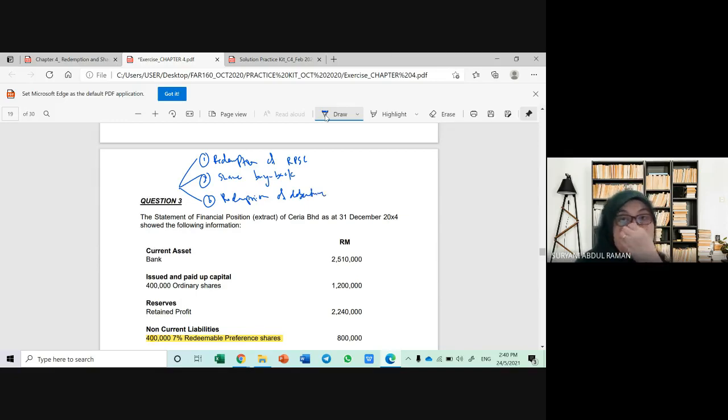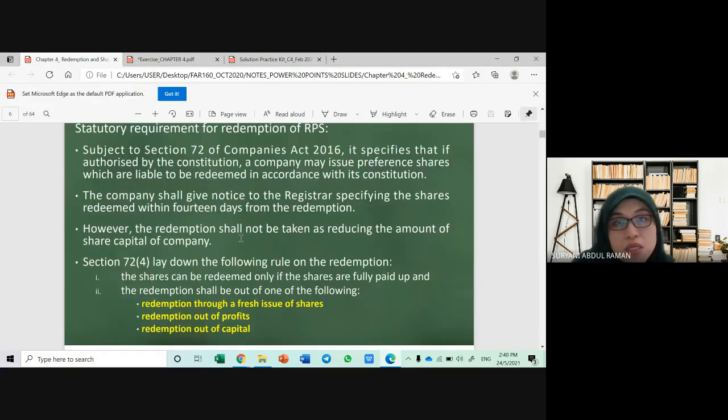On top of this, we also learn that to finance the redeemable preference shares, we have to follow the provision under the section, if I'm not mistaken, I can't remember the section, but in the Companies Act, the provision which states that the shares redeemed must be replaced. Okay, we can refer back to this.